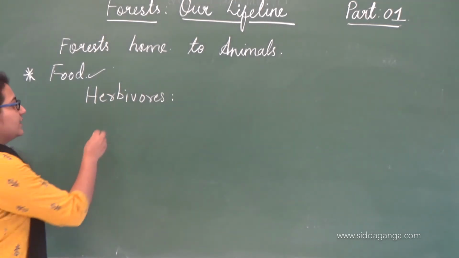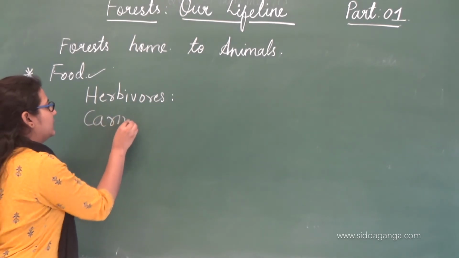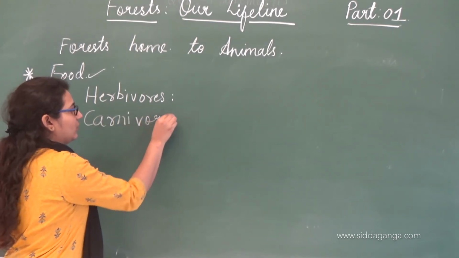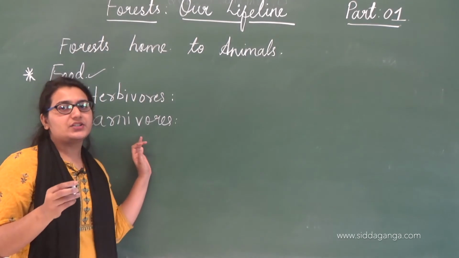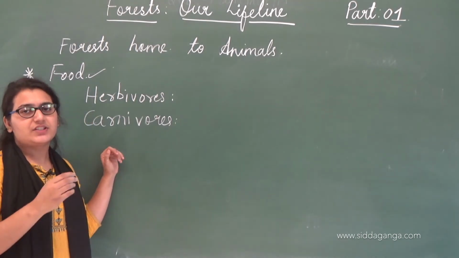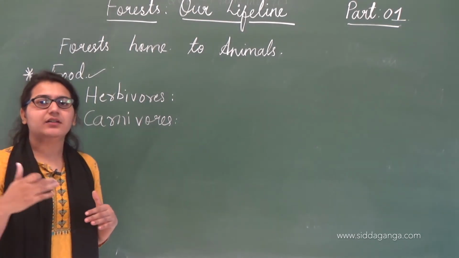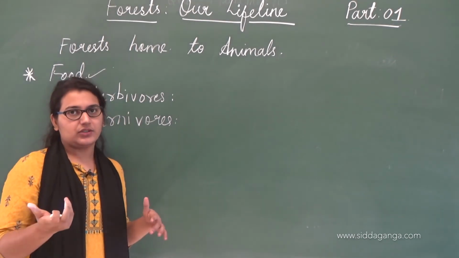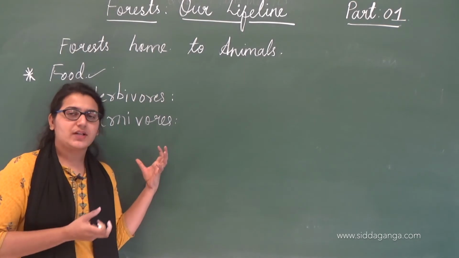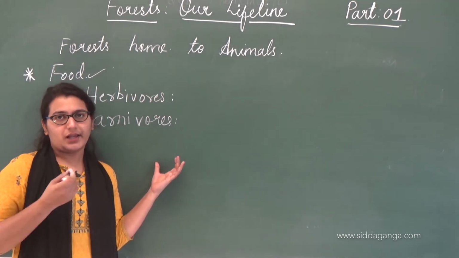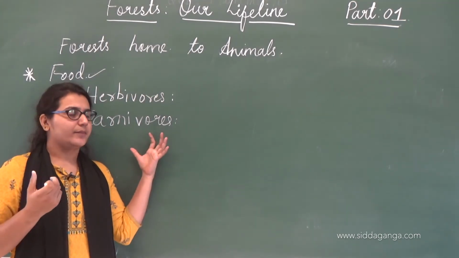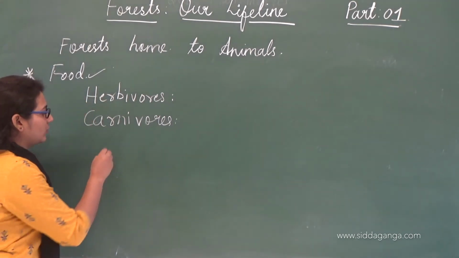And second is carnivores. These are the flesh eating animals, which eat the meat of some other animal. Those animals are called carnivorous, like lion, tiger. And again here we come across omnivorous.